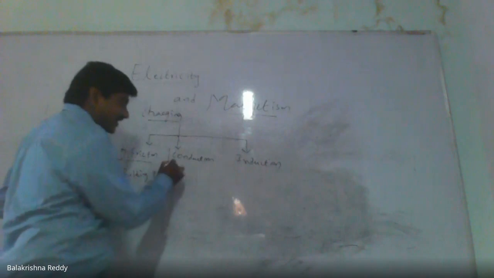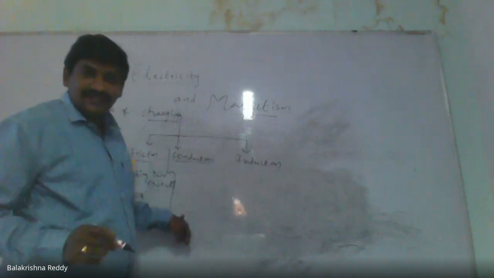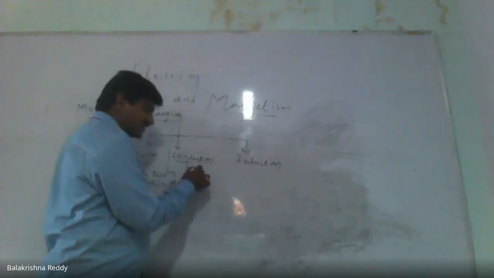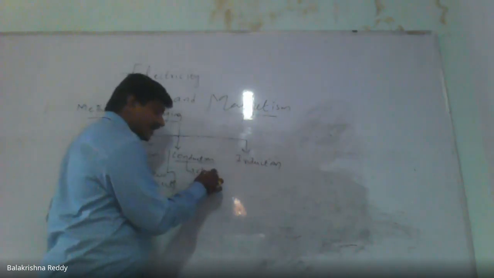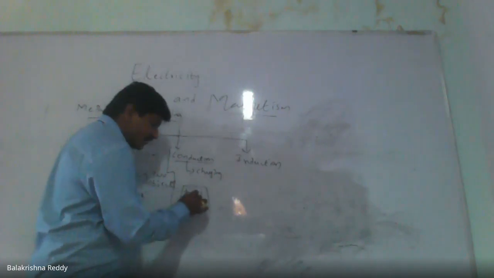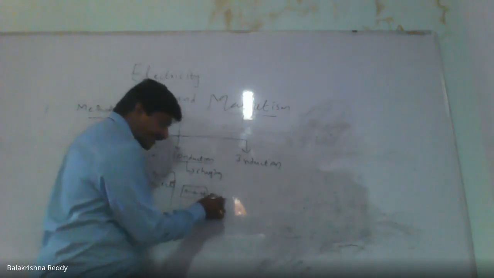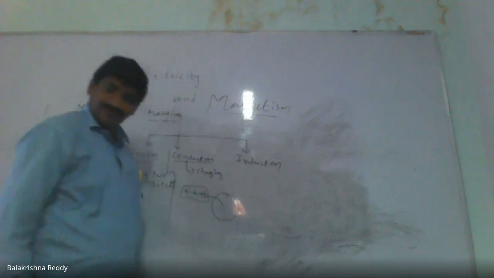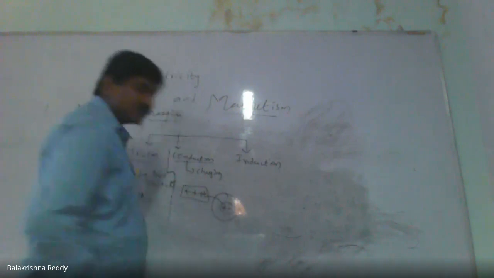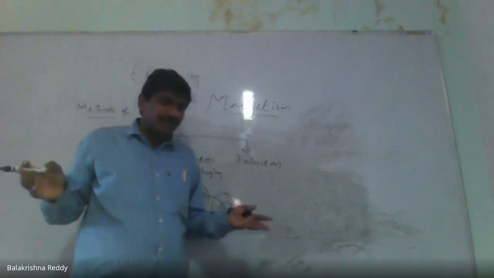Apart from friction, we have conduction. Conduction is also a method of charging, when a charged body is kept in contact with an uncharged body. What do you mean by an uncharged body?